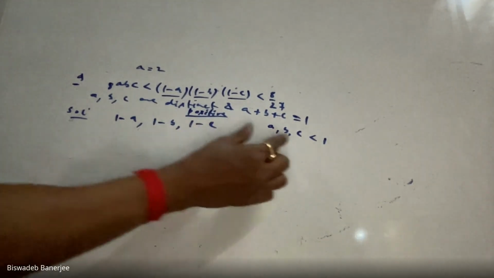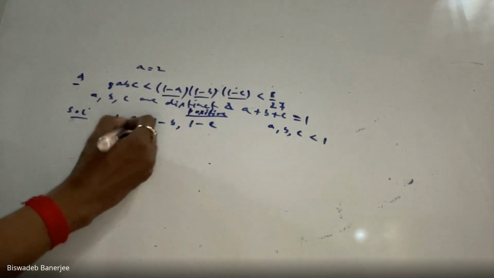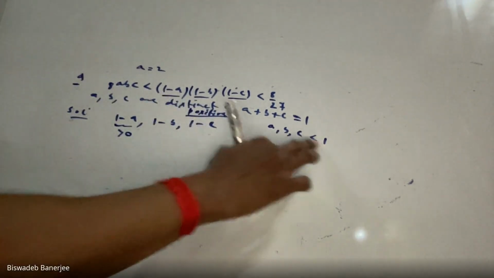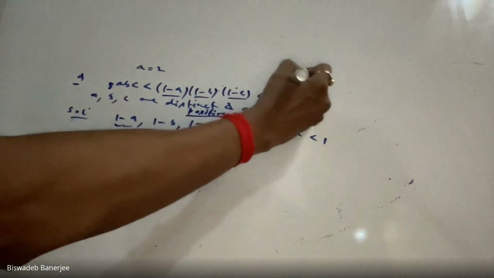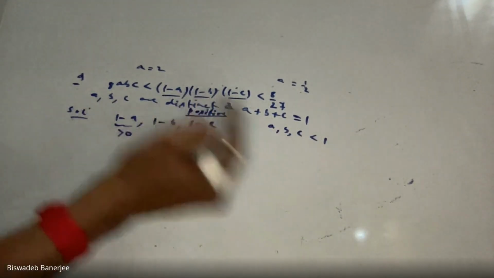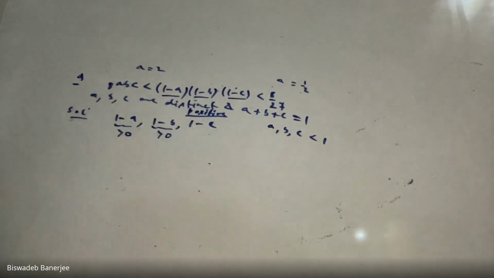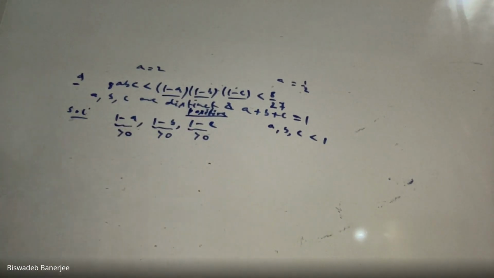So if all of them are less than 1, obviously, if A is less than 1, 1 minus A is positive. Because if A is less than 1, then obviously 1 minus A will be positive, no? For example, assume A equal to half. So 1 minus half is positive. Similarly, B is less than 1, so 1 minus B is positive. Similarly, 1 minus C is positive. And positive means what? We can use the AM-GM inequality.